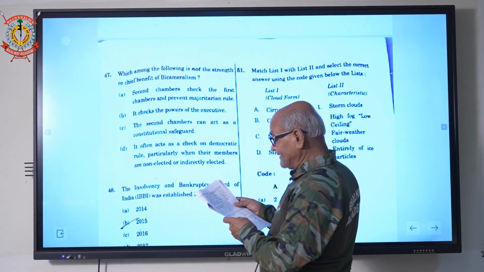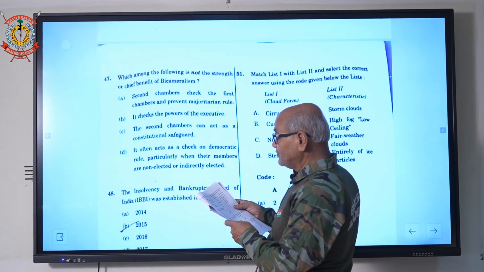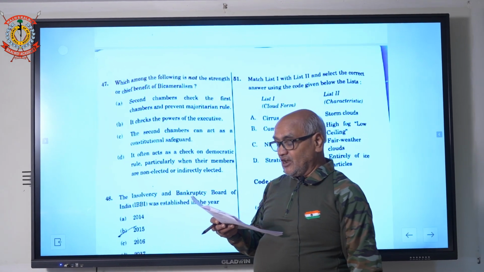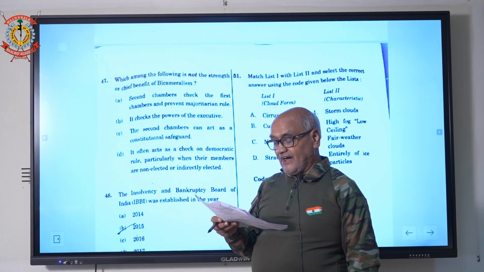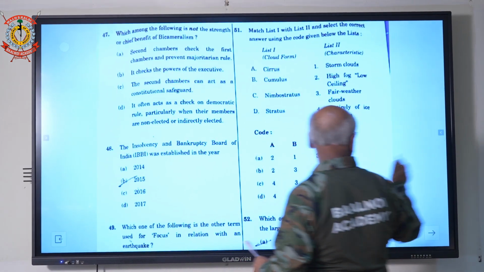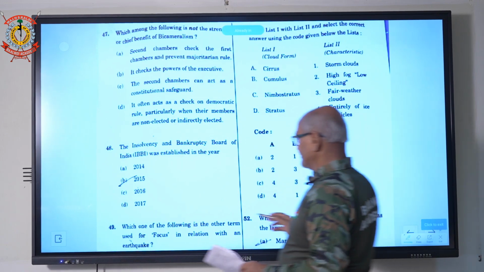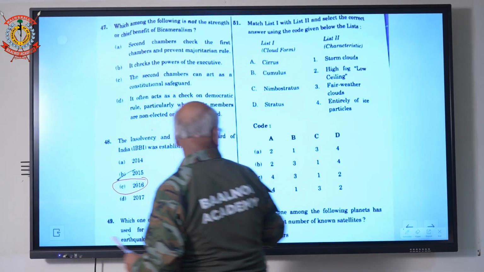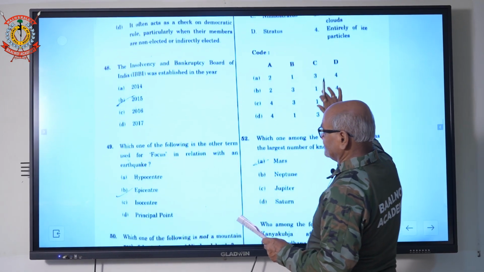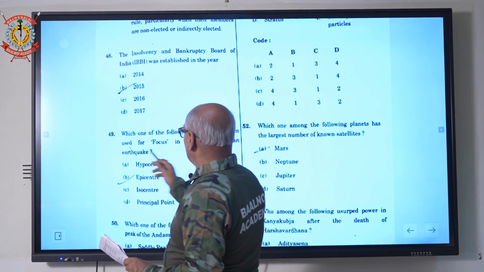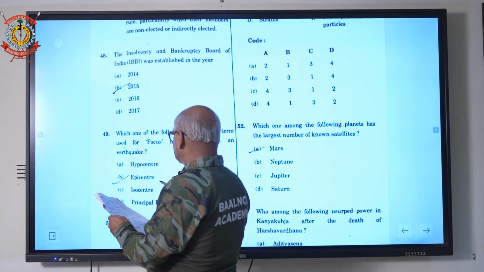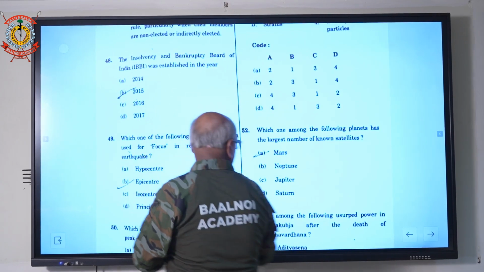Now question number 43. One more question is 48. The Insolvency and Bankruptcy Board of India was established by the RBI in the year 2016. Which of the following is another term used for focus in relation to an earthquake? Answer is hypocenter.